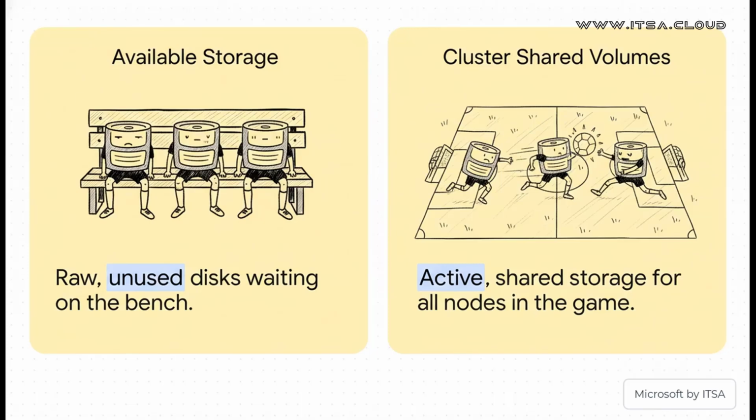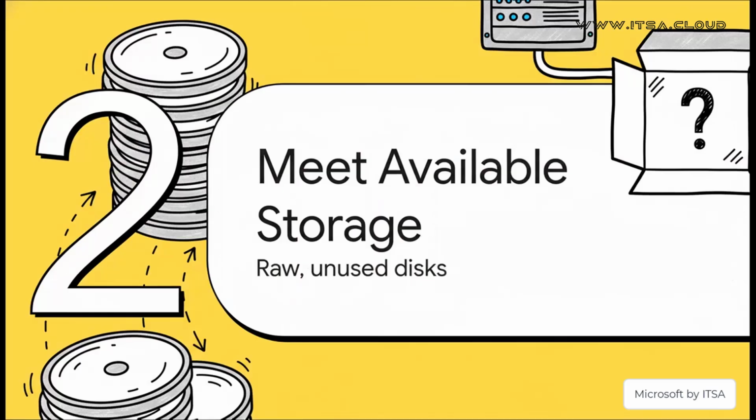It's kind of like a sports team. First, you've got your available storage. These are your players on the bench. They're warmed up, they're ready to go. And then you've got your cluster shared volumes, or CSVs. These are the players that are actually in the game, on the field, working together as a team. So let's follow our disk's journey right from the very start.